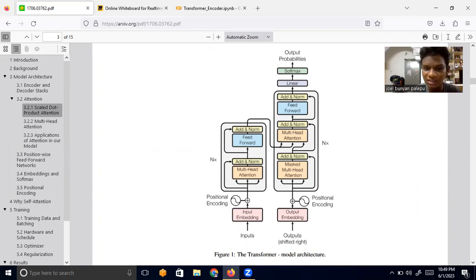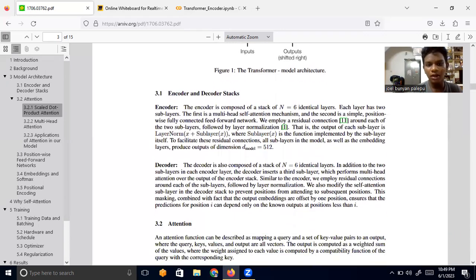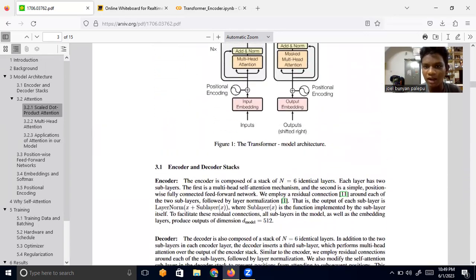And let me tell you something. The function of this encoder is not actually to predict an output, but to add more important features to these embeddings, right? We have embeddings that represent these words, and then we'll add other values or features that can be helpful for the model to be able to generate human-like text, to be able to understand which words are important and which are not, right? So that is the thing. We'll have an encoder and a decoder part.